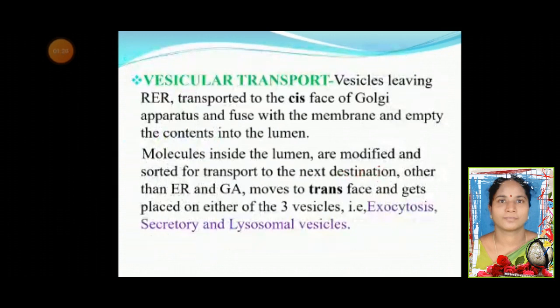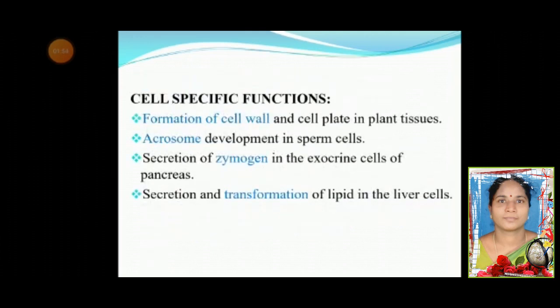Vesicular transport. Vesicles leaving the rough endoplasmic reticulum transport to the cis phase of the Golgi apparatus and fuse with the membrane and empty the contents into the lumen. Molecules inside the lumen are modified and sorted for transport to the next destination other than the endoplasmic reticulum and Golgi apparatus. They move to the trans phase and get placed on either side of the 3 vesicles: exocytosis, secretory, and lysosomal vesicles.